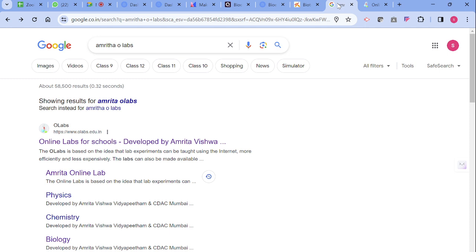So now I'll start with Amrita Lab first. If you have your mobiles or laptops or tablets, you can use them. There will be certain polls also. Please participate, so that will be a kind of encouragement for me. In Google, in the search bar, just type Amrita O Labs, and then you'll get this website, olabs.edu.in. When you click on this,